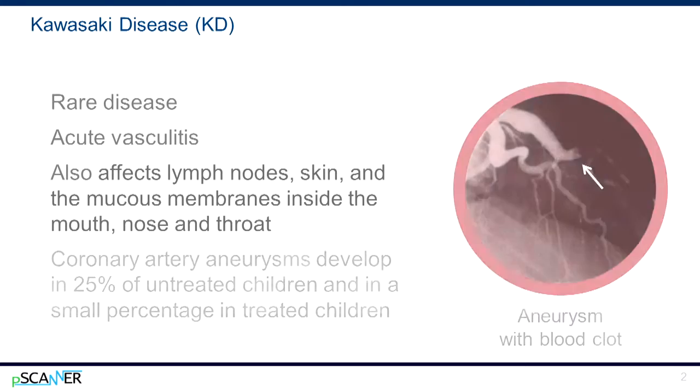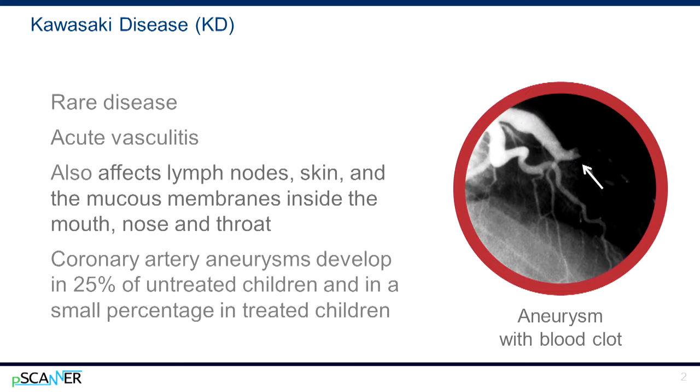If untreated, however, one of the most concerning complications is coronary artery aneurysm. An aneurysm of the coronary artery is an abnormal expansion of the largest heart vessel. This happens in up to 1 in 4 children who don't receive treatment. This has become the most common cause of acquired pediatric heart disease in developed countries.